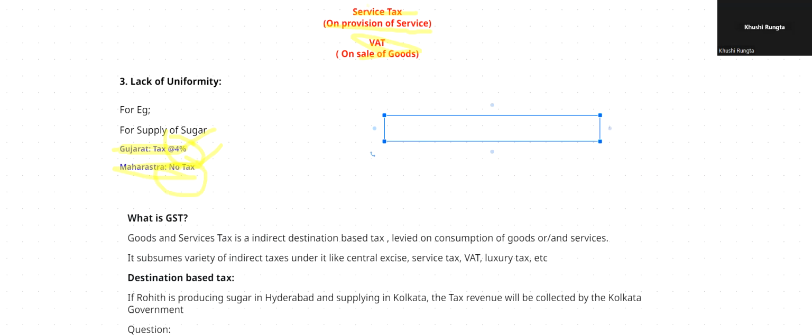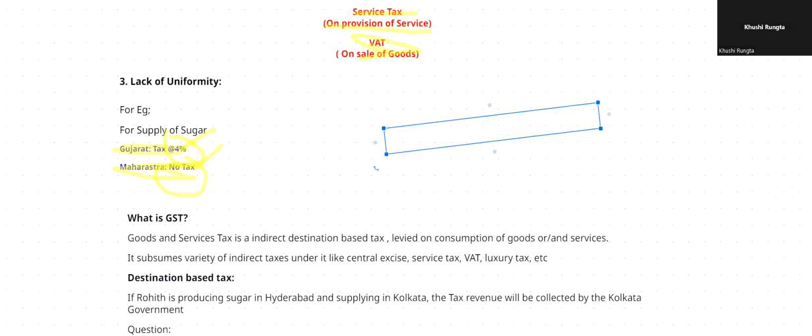So, the introduction of GST was going on since 1986. The passing of the bill and all. Since 1986. Why 1986? Why did it take so long?